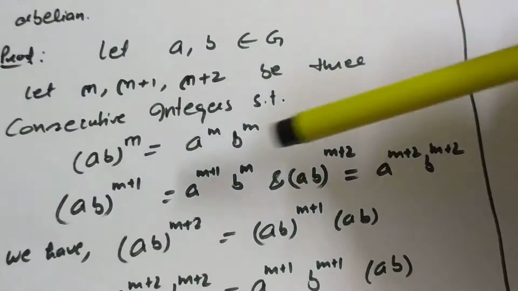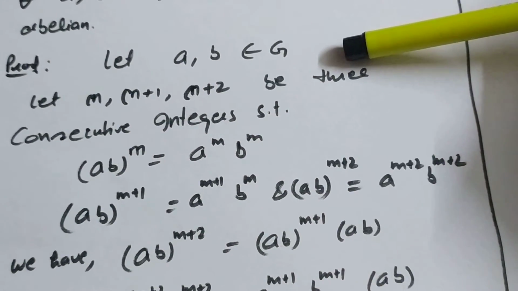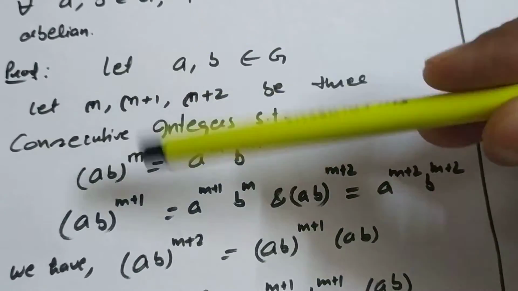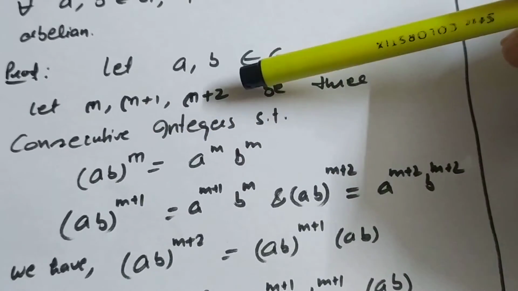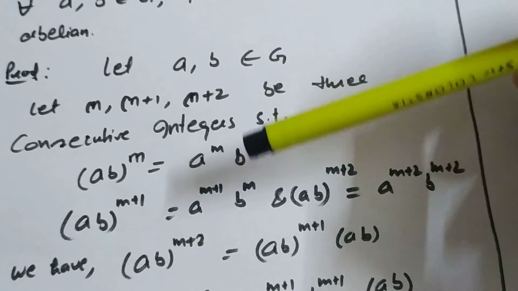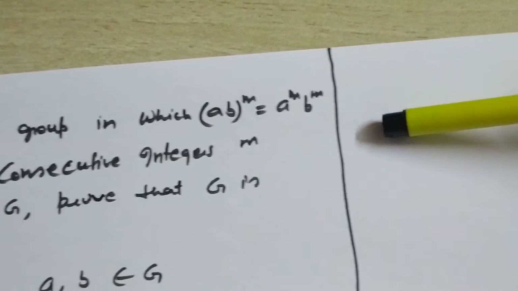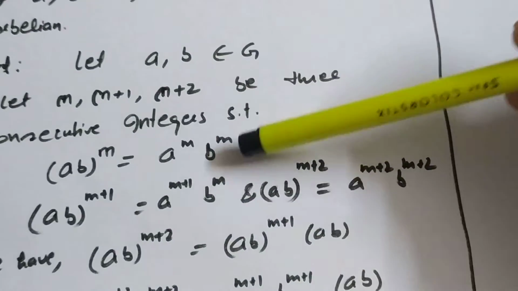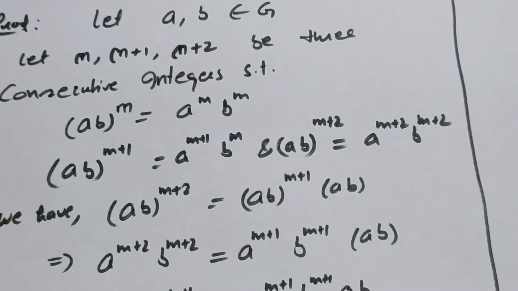Because it is given that (AB)^m is equal to A^m B^m, and m is an integer. Now m is an integer, therefore m plus 1 and m plus 2 are also integers. So the same thing can be applied for m plus 1 and m plus 2. So three equations can be written down for the given equation, that is (AB)^m equals A^m into B^m. So these are three given equations. Now I will make use of these three equations and prove that AB is equal to BA.